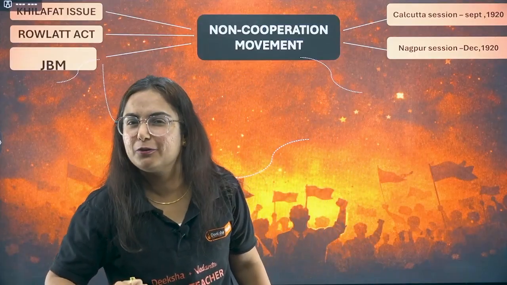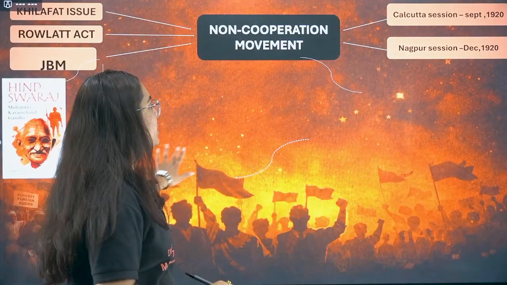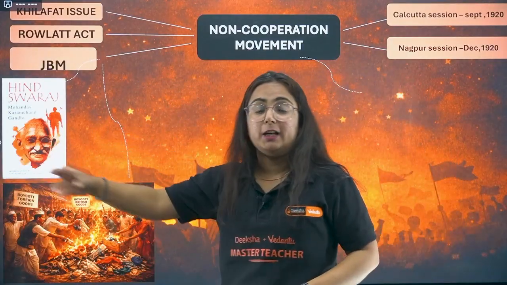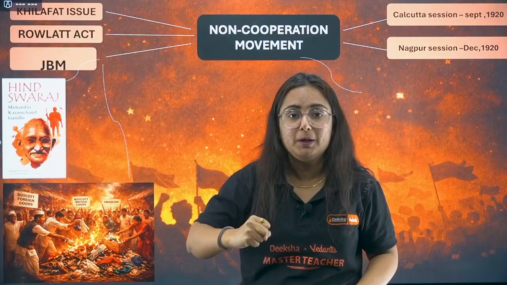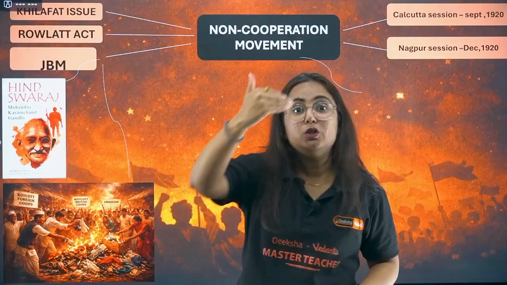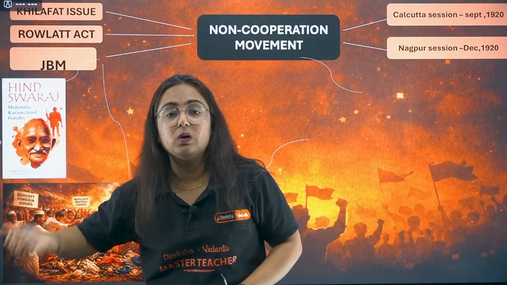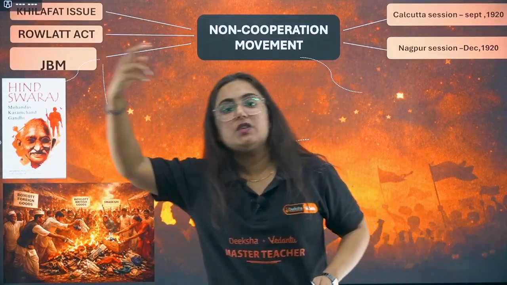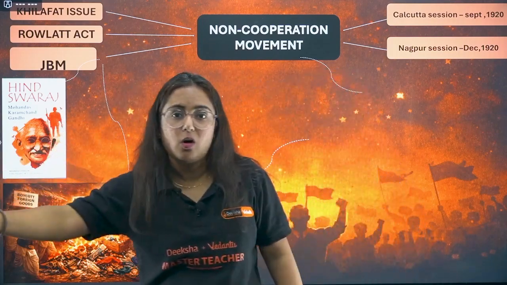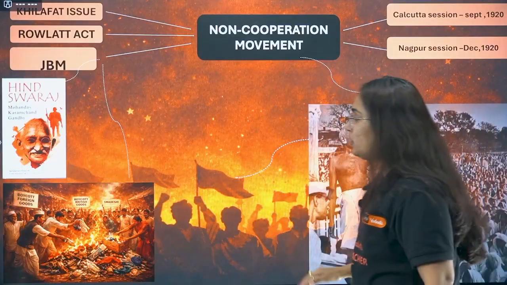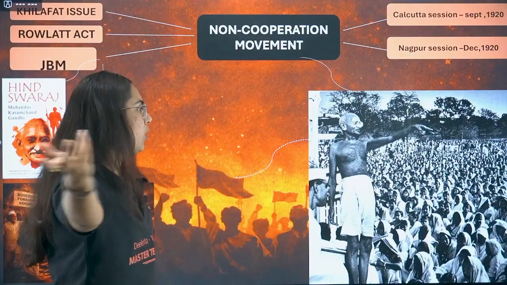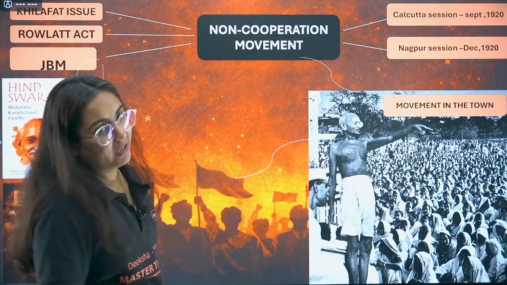This is also map work, if you remember. Calcutta session, Nagpur session. Then we know that Gandhiji explained in his book Hind Swaraj why we are facing this problem. Because we are accepting everything that the Britishers are doing. Let us non-cooperate. If they are opening government schools, let's not go there. If they want teachers in government schools, let's not teach. If they want lawyers in law courts, let us boycott that. So boycott was basically the ideology of the non-cooperation movement, in which foreign goods, liquor and all such things were also boycotted. Did you get that?